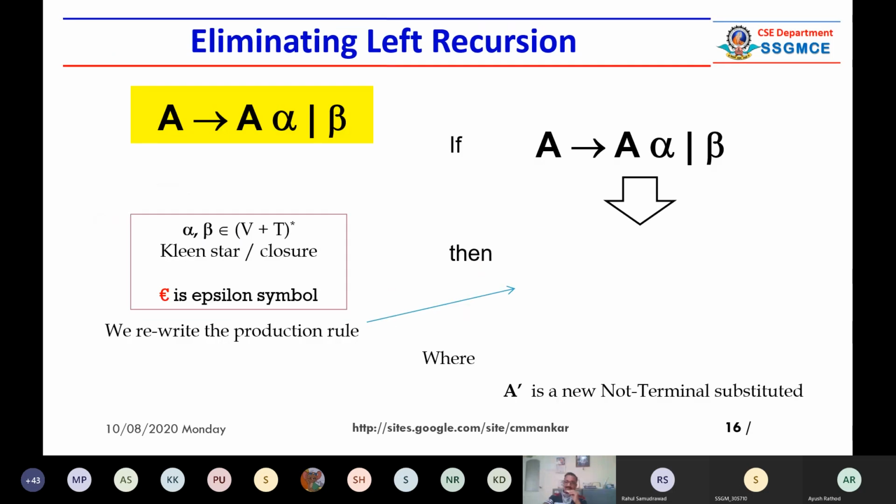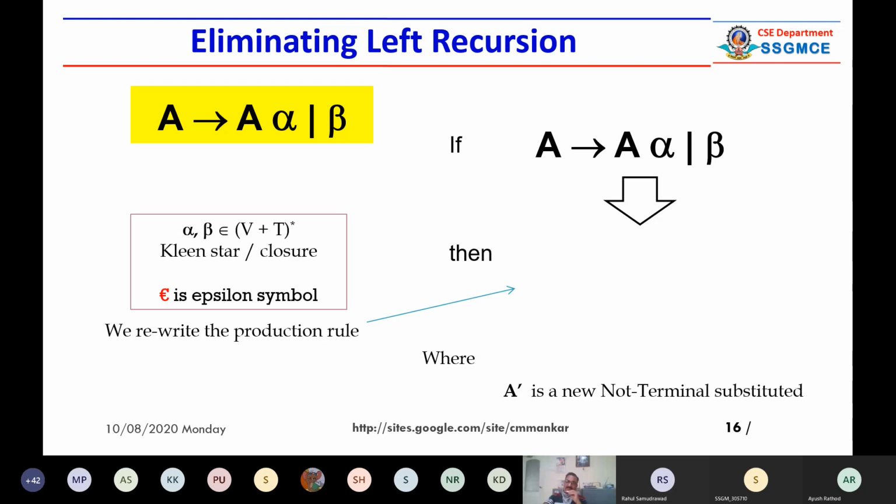So anyway, we know what left recursion is. This yellow box contains a sample production rule. Let's talk about it. Alpha and beta are strings of terminals as well as non-terminals. A is capital A. What is happening? A is calling A itself, like that. We don't know how many times A is calling.